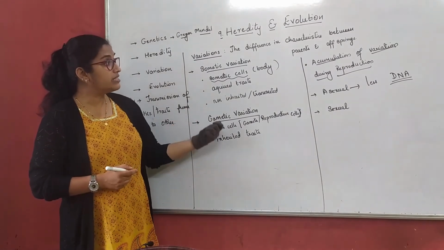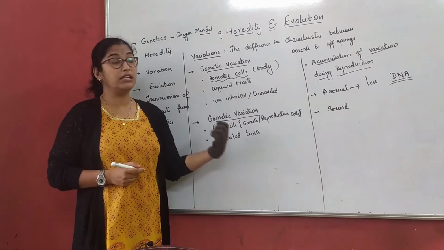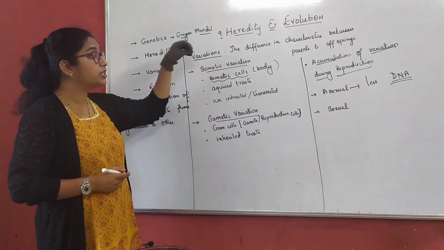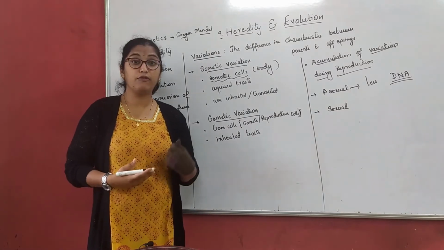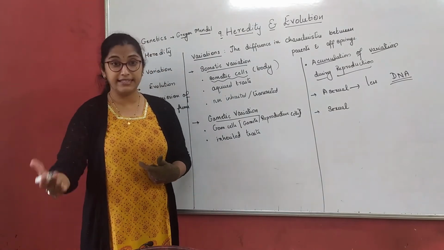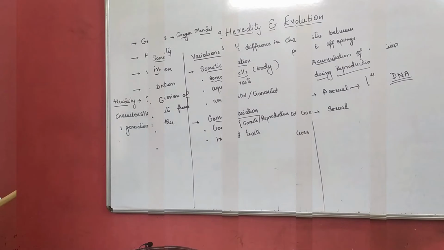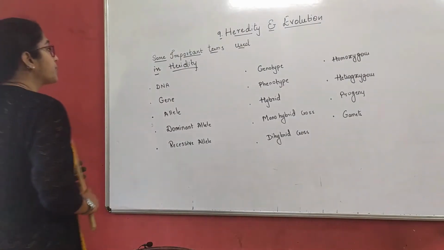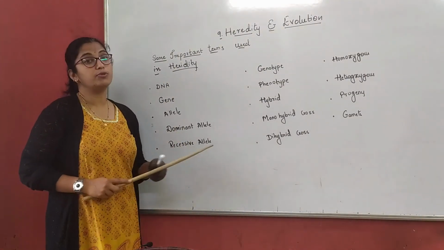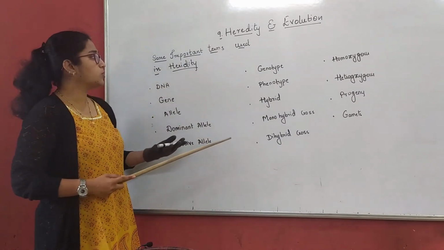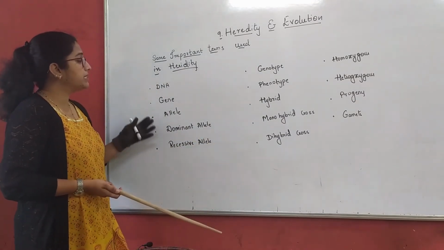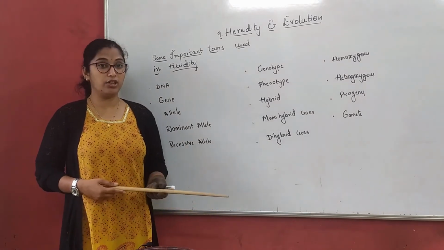Before we proceed further, let us first understand some terminologies of this lesson. As I had told, what is DNA, what is gene, what is allele, etc. These are a few important terms used in heredity. DNA, which we just understood, is a self-replicating material present in all living organisms.